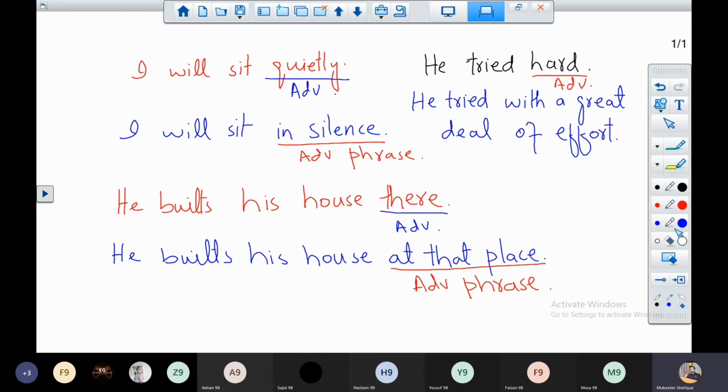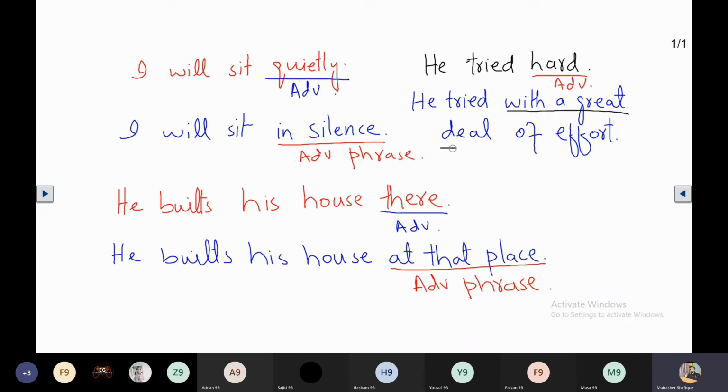So we use the words with a great deal of effort. We use these words instead of hard. So these words are called an adverb phrase. These words are called an adverb phrase because these words play the role of an adverb in the sentence. Just again take a screenshot, then we'll move forward.